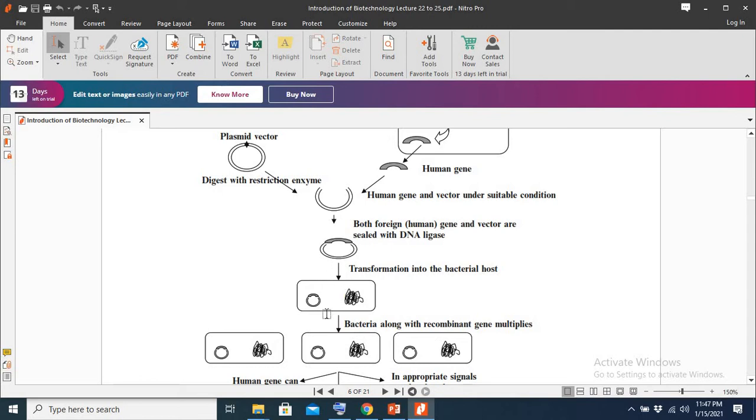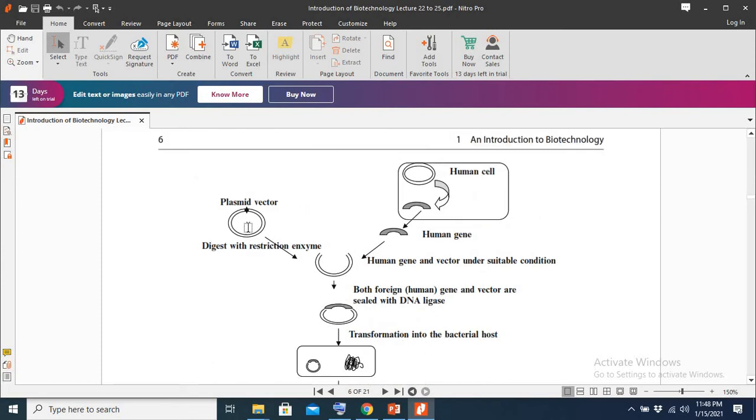So if the E. coli has a plasmid, the plasmid will also replicate with the genome. And when the cell divides, the genome and then the plasmid are also transferred into the new generation of cells. Okay, so this plasmid came from E. coli. So we take out the gene of our interest from a human cell, or from any other cell, a healthy gene, a normal gene, not mutated.